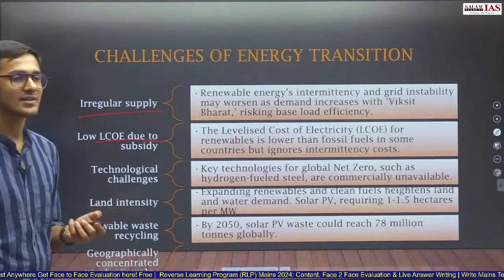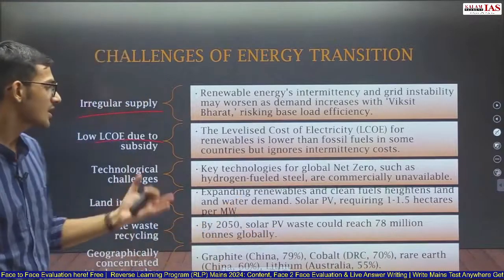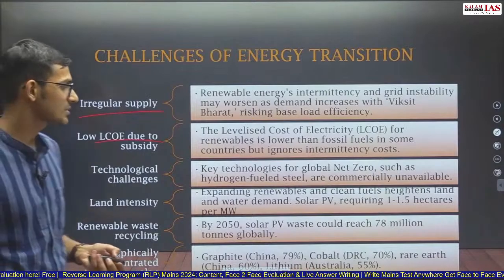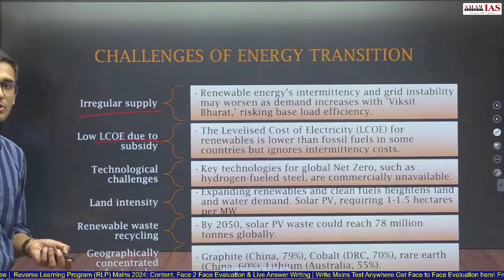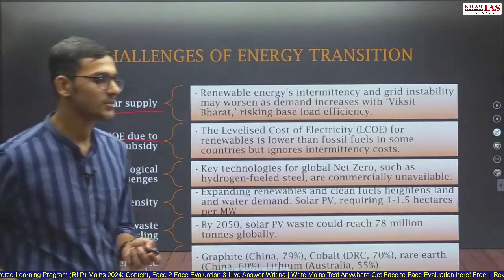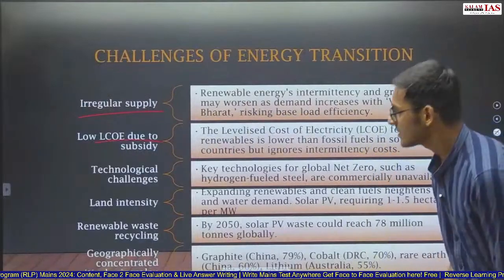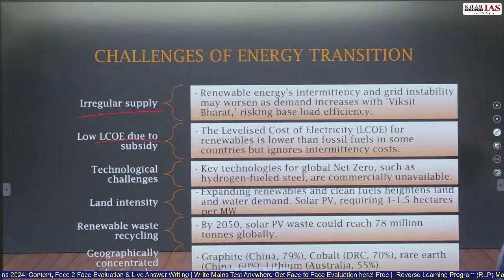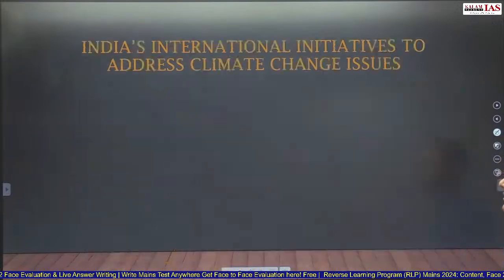Geographically concentrated critical minerals. For example, graphite, 79% is in China, cobalt, 70% is in DRC, rare earth minerals, 60% are in China. Lithium, Australia produces 55%. The majority of the reserves are still in the lithium triangle in South America. So the geographical concentration of critical minerals again affects the development of renewable energy throughout the world.